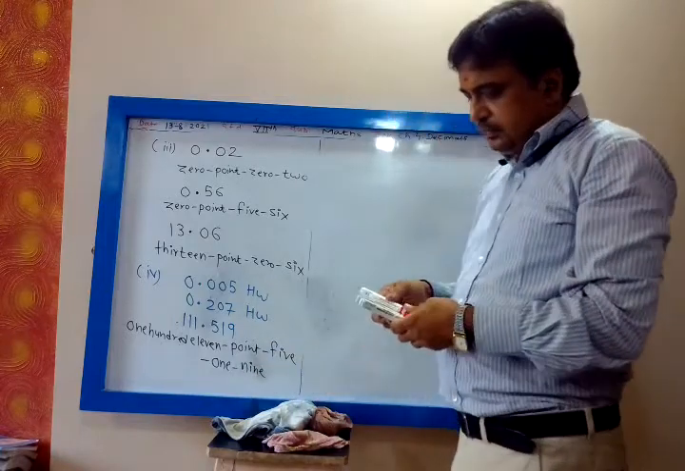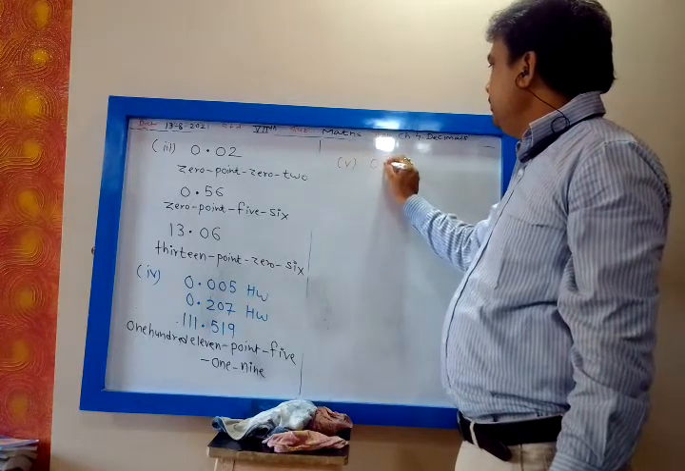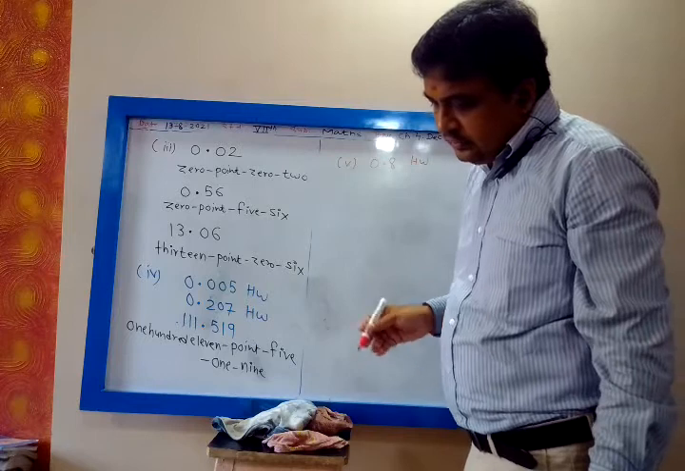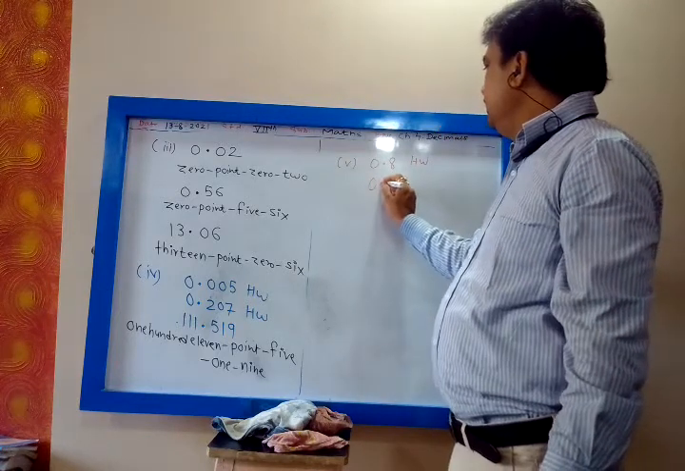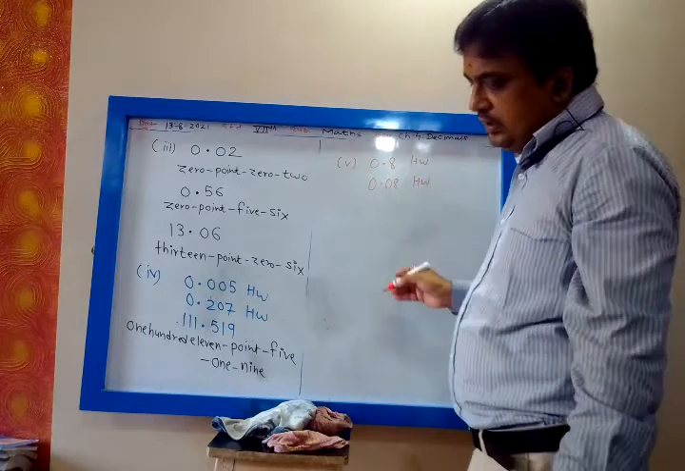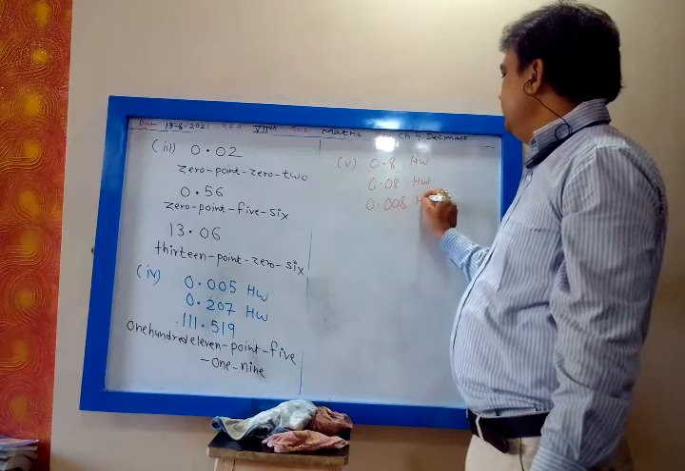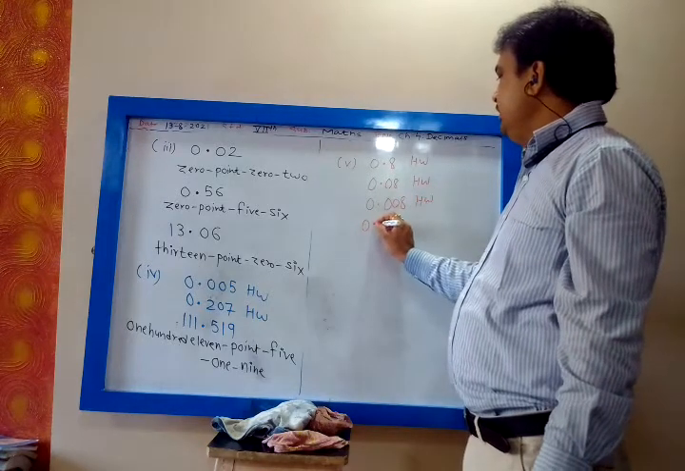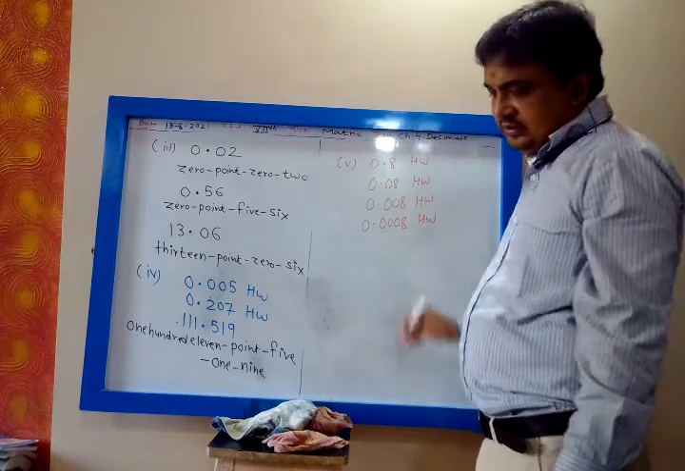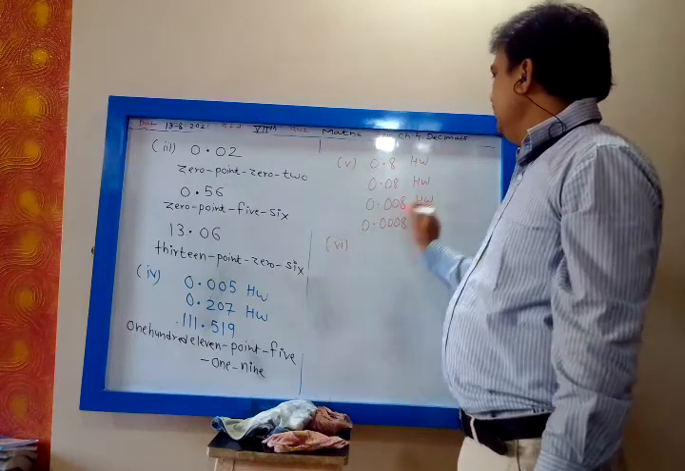The next is the fifth one: 0.8 homework, then 0.08 homework, then 0.008, 0.008 homework, then 0.0008 homework. Okay, all this you can write. Then the sixth one, all these are homework.